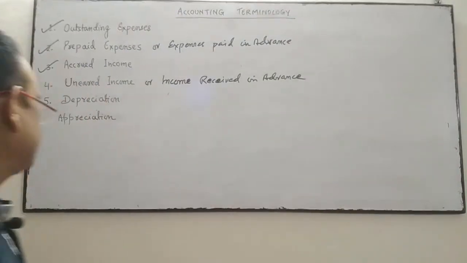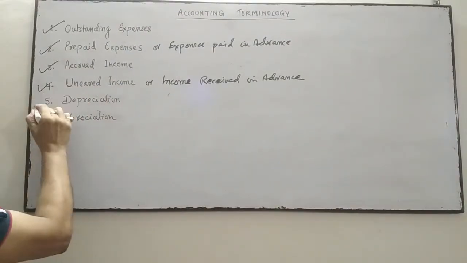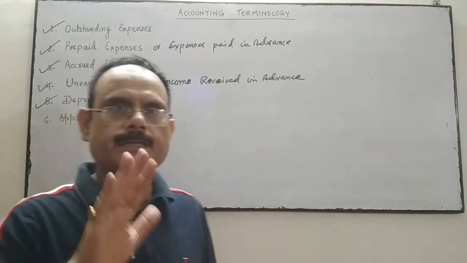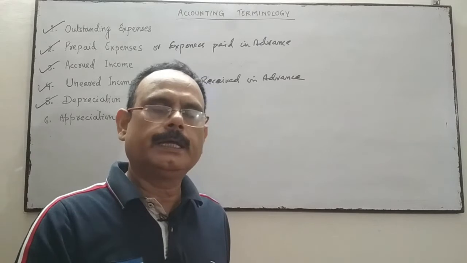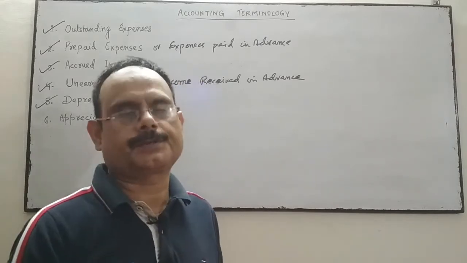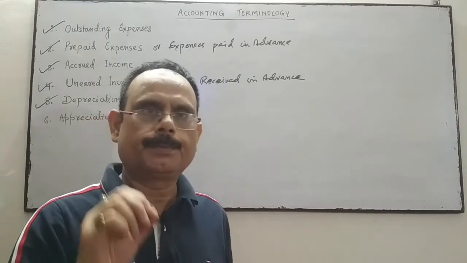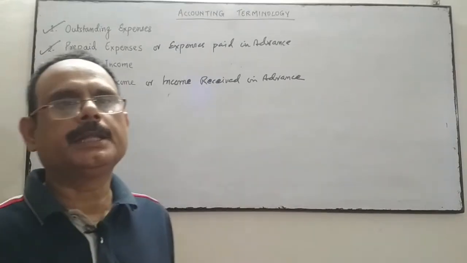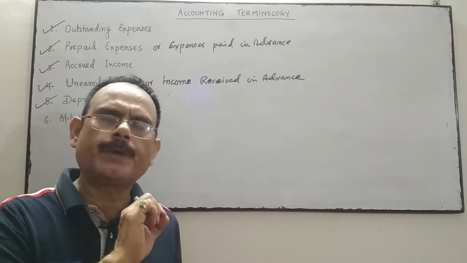Next terminology is depreciation. Depreciation means decrease or fall in the value of fixed assets due to any reason.